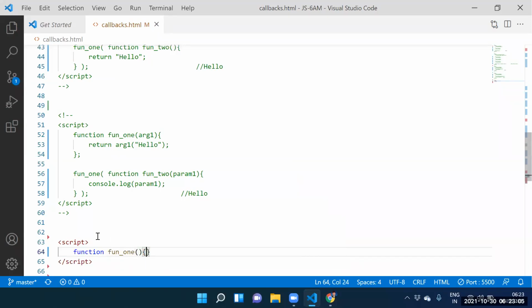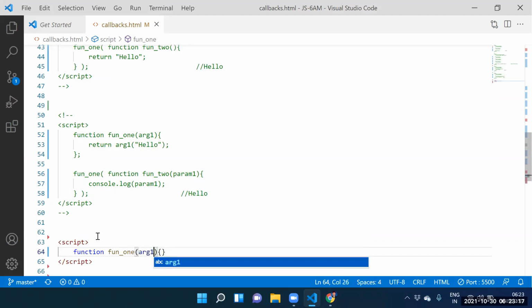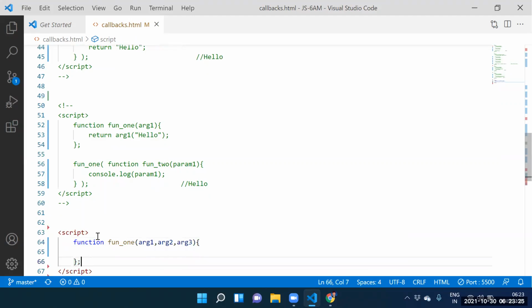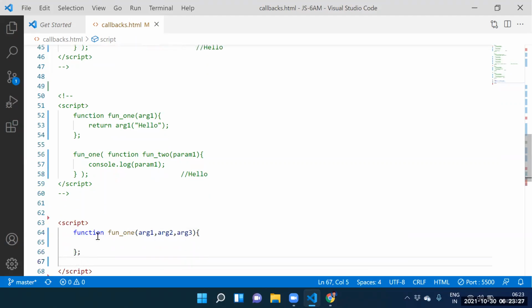Here itself, we need to pass the function one. We should be in a position, we need to pass the function one. Let me go for the function one again. Guys, here itself, how many arguments we need to supply? Argument one, comma, argument two, comma, next one is argument three.